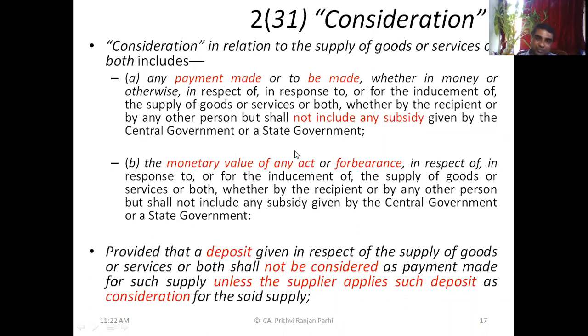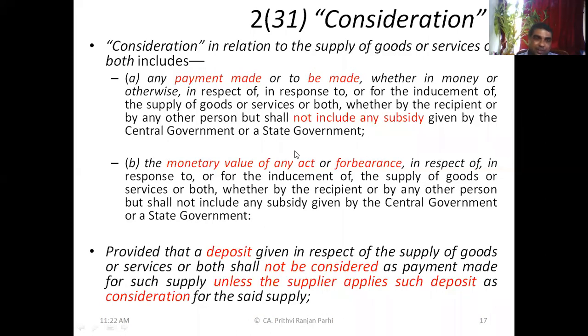You see, the actual price is something, but government is giving you a kind of concession. Government is helping you. That is called the subsidy. But when you talk about consideration, it will not include subsidy. Suppose a gas cylinder's price is 900 rupees, but you are paying 700 rupees. Consideration is 700 rupees. It will not include government subsidy. Is it clear? Yes, sir. So any payments which are made or to be made are the consideration, but subsidy has to be excluded. This has to be kept in mind.